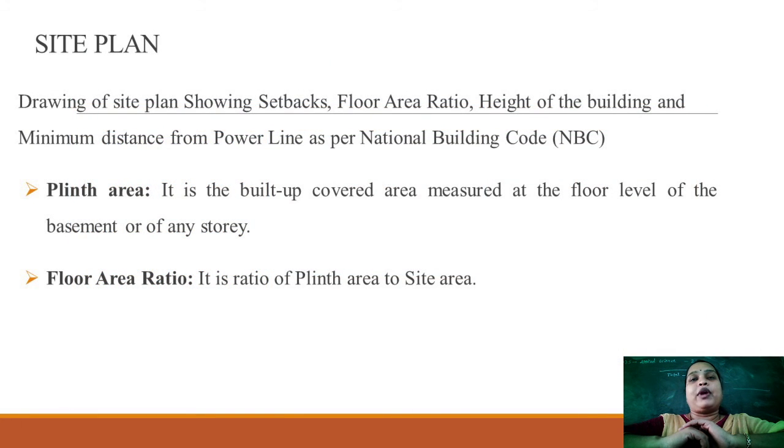Why you have to consider the building bylaws: you should get proper ventilation, lighting, etc. to your building. So for the construction of a building, on the front side, rear side and the sides of the building, you should leave space to get air and light.